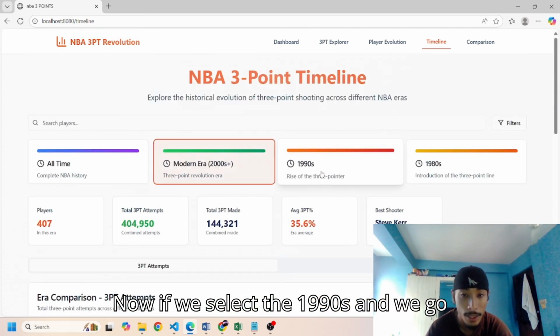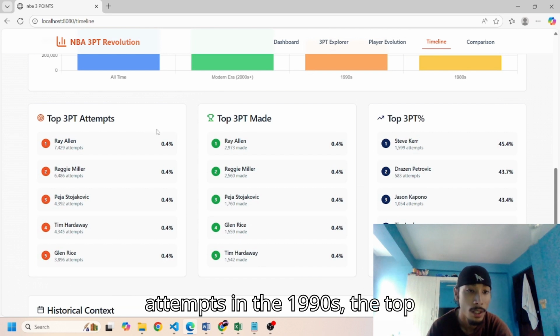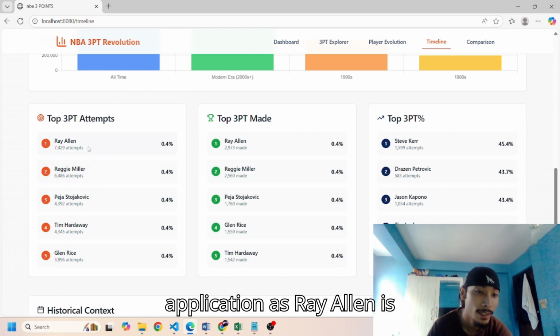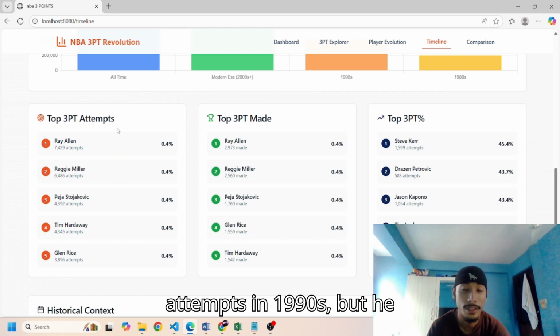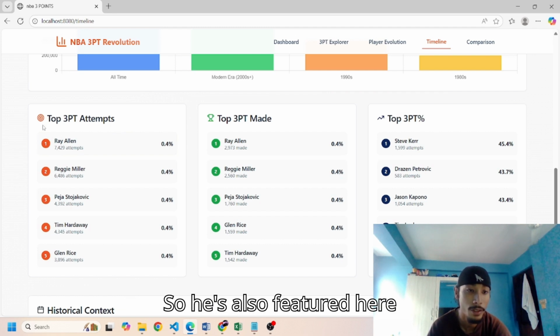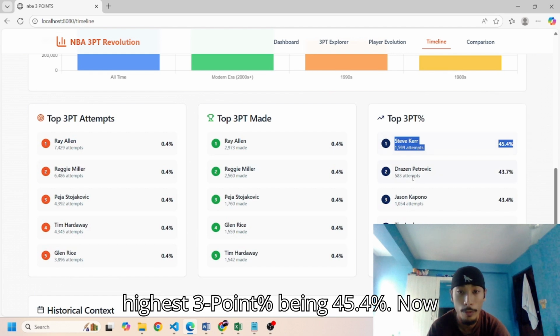Now if we select the 1990s and we go below, you can see the top three-point attempts in the 1990s, the top three-point made and top three-point percent. But this is a flaw in my application, as Ray Allen is not the top three-point attempts in 1990s, but he started his career during the 1990s, so he's also featured here. And you can see Steve Kerr with the highest three-point percent being 45.4%.